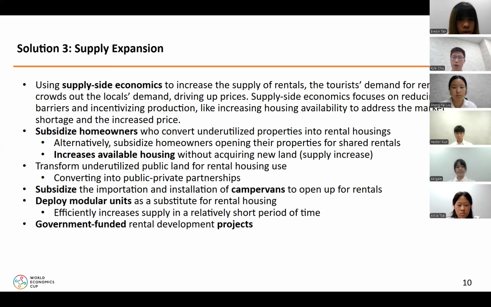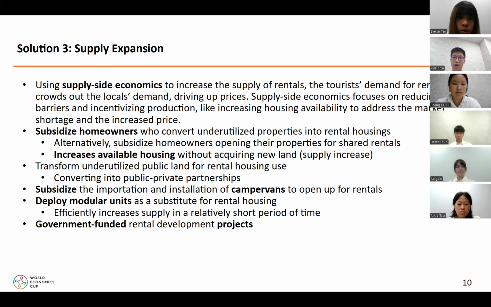Second, we can repurpose underutilized public land for rental use. By turning these spaces into public-private partnerships, we can unlock capacity without competing with existing land use. Third, we explore non-traditional housing formats like camper vans or modular units. These are flexible, quick to deploy, and can serve both tourists and locals, providing a much-needed buffer when housing stock is tight.